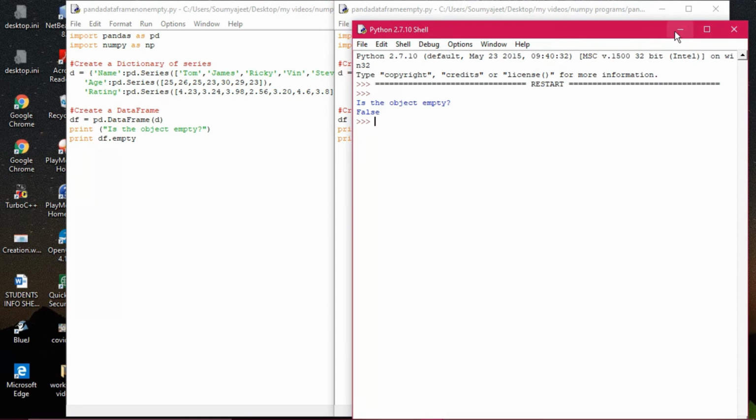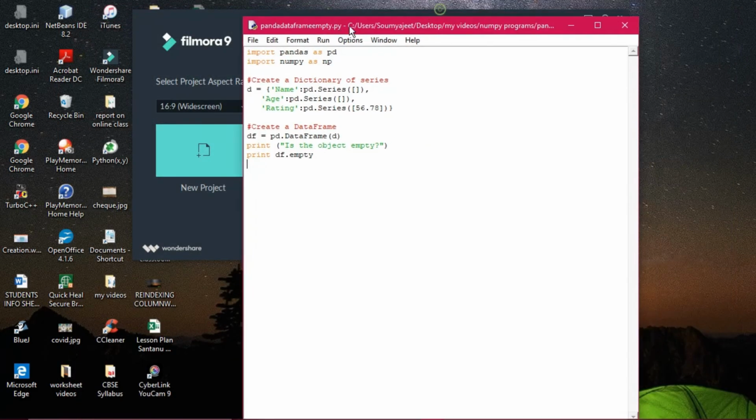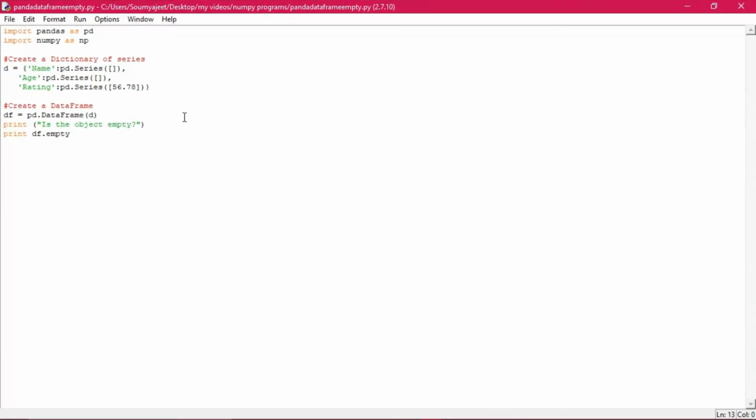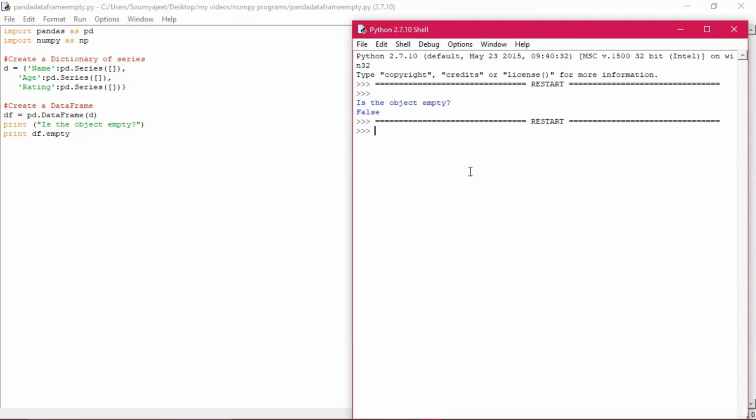Now let me close this program once. I will make this one purposely empty, entirely empty, no data in the series. All the series are having null data. If I run the module, see here it is appearing true.